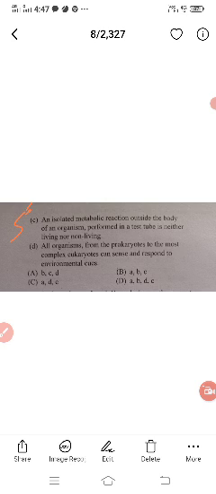So that's why what they are saying, performed in a test tube, is neither living nor non-living. Completely we cannot say that it's not living, but living reactions may also take place in the test tube. Anything which is a reaction taking place in the test tube, we will not consider as living, right? So that's why the statement is right. This is also the right statement, so statement C is also right. Next, one more statement, the last statement is given here. Whether this is right or wrong, we'll see.